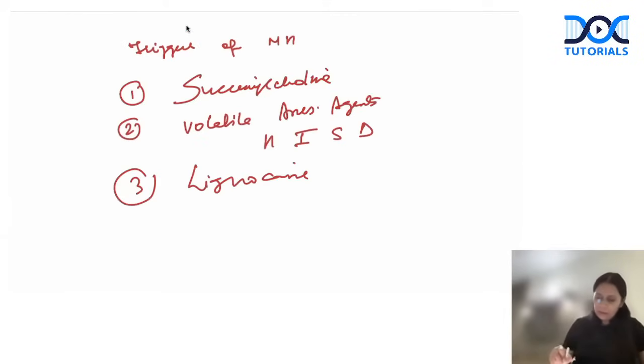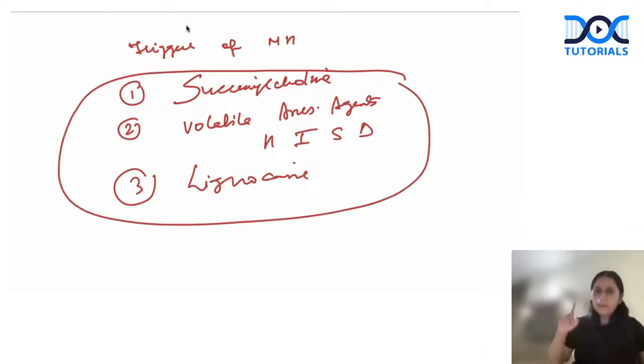So these 3 are the triggering drugs for malignant hypothermia: succinylcholine, volatile anesthetic agents, that is halothane, isoflurane, sevoflurane, desflurane, not nitrous oxide, not xenon, and lignocaine. So you have to remember this. Very, very important question. Okay, next question.